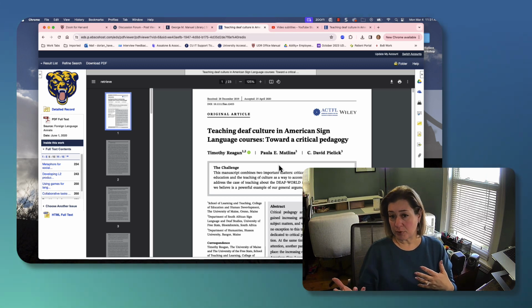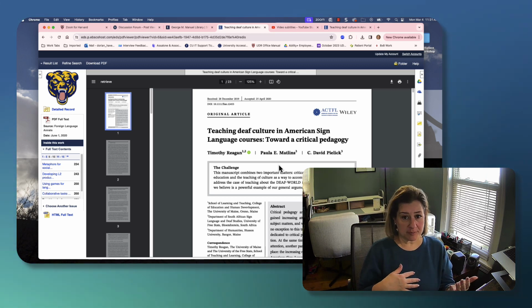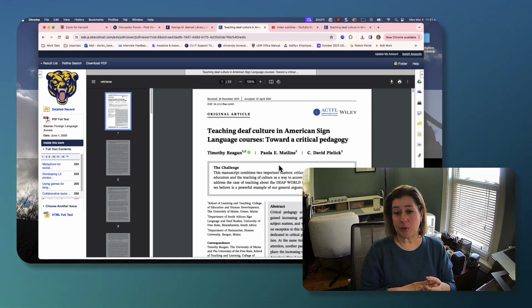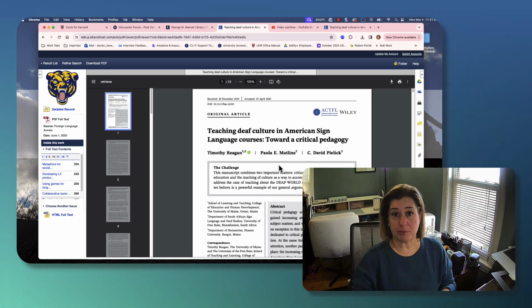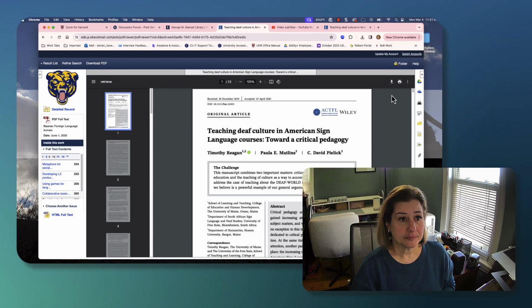So again, if you're the person that's jumping ahead, feel free to write something like that. It's going to be something you're going to be doing in future weeks, but I would encourage you to keep track as you go, because it will be very helpful that way. Let's see. Go back to the results list.